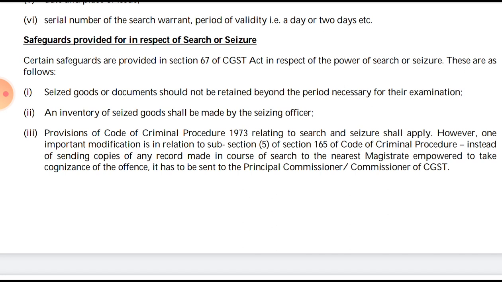In GST it is different: the Principal Commissioner, whereas in the Code of Criminal Procedure it is the nearest magistrate.